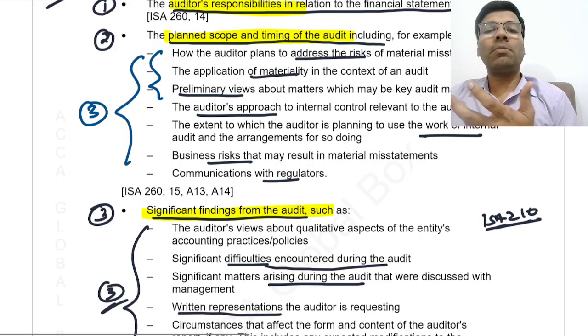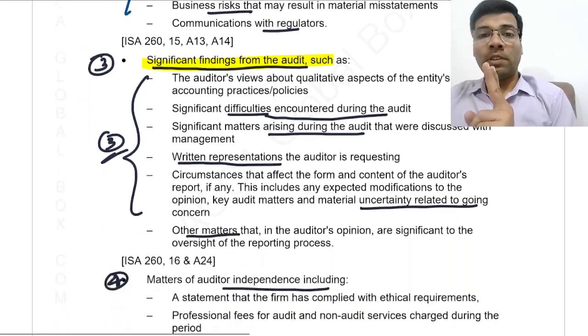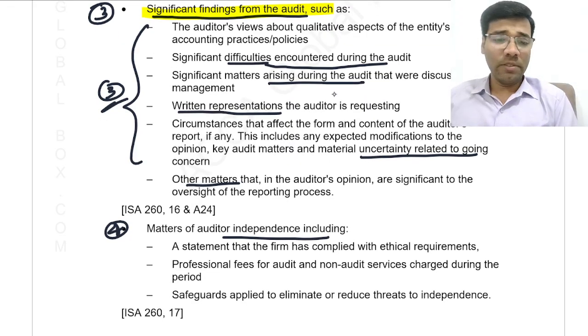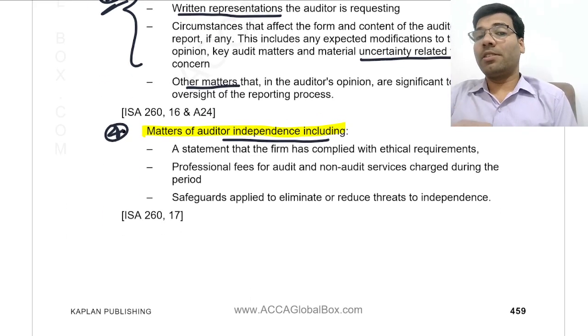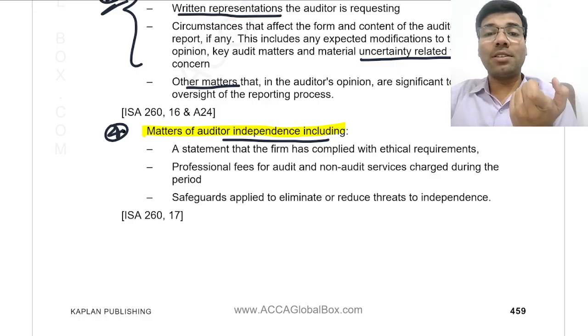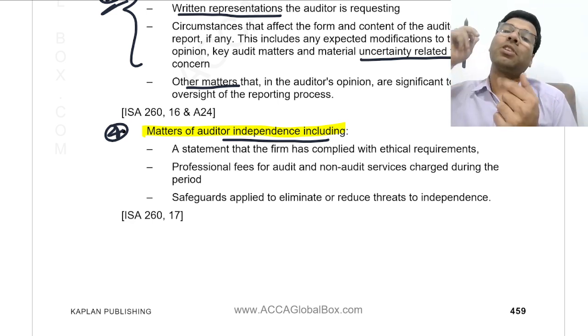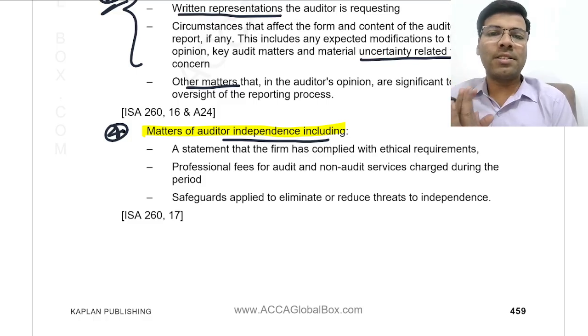Can you repeat along with me? The first one is about auditor's responsibility. Second one is about the planned scope of the audit, and the third one is about significant difficulties. And the fourth point is about what? Auditor's independence. These are the 4 matters communicated by the auditor to the management. And these communications are made at what point of time? The starting of the audit, during the audit, and at the conclusion phase of the audit. That's all about this ISA 260, communication with management and those charged with governance.